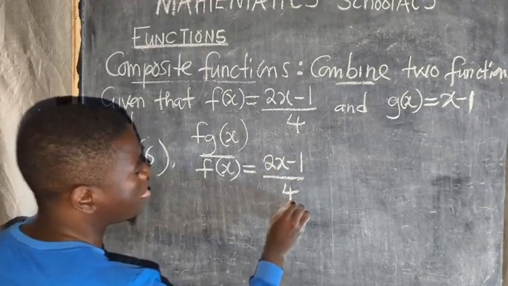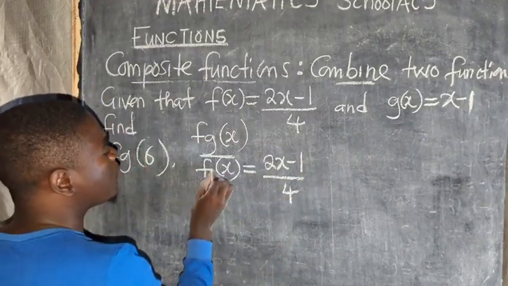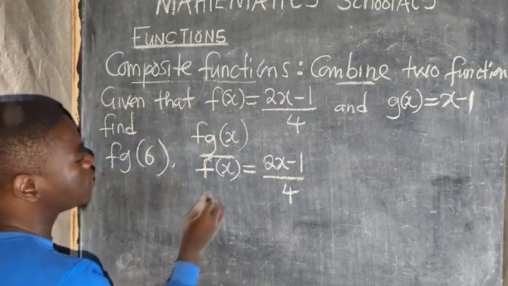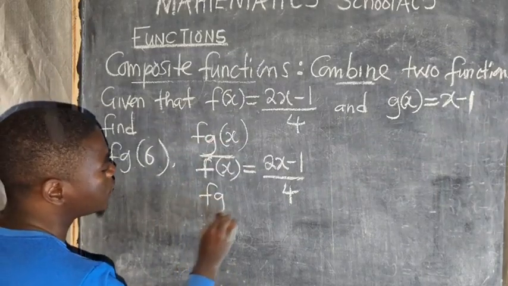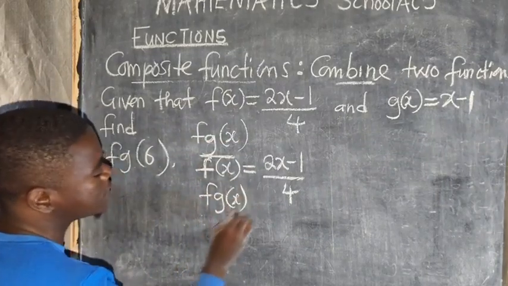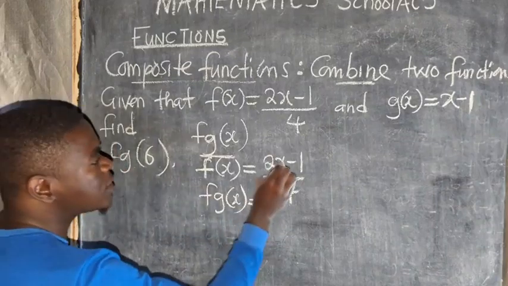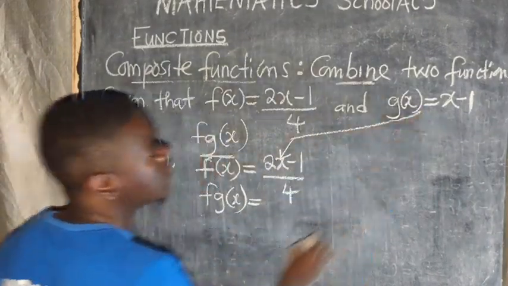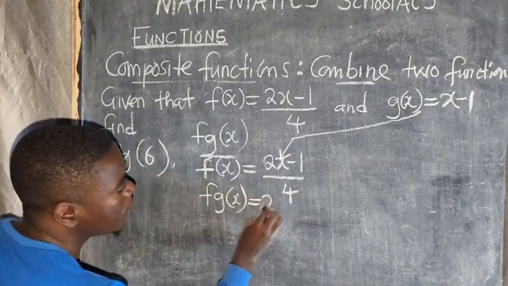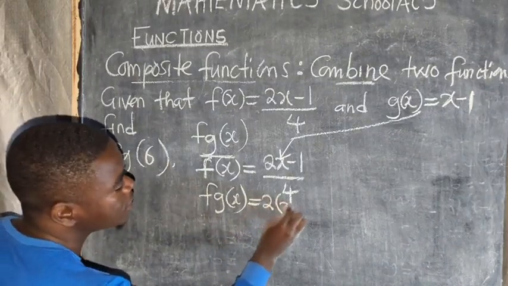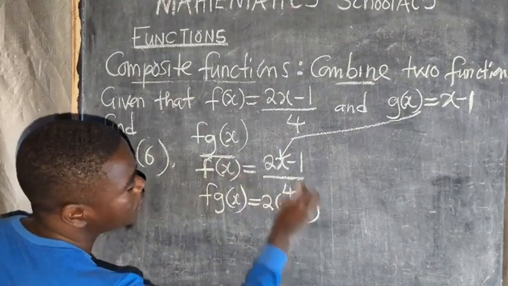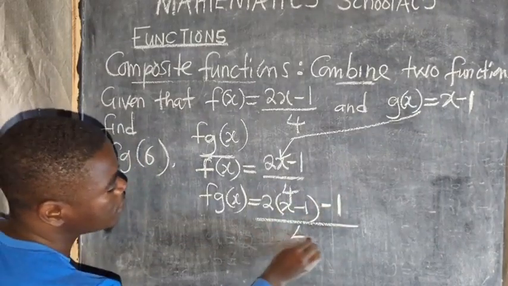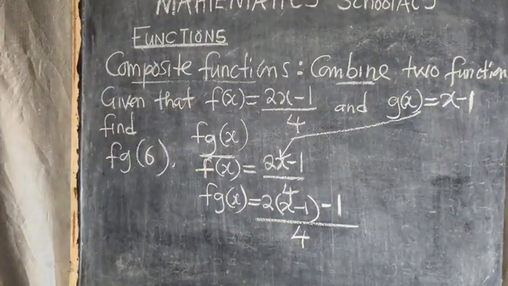over 4. Then after writing f of x, there is a g that has been included. I say fg of x is equal to, just where there is x, that's where I'm going to put that function. So 2, then x minus 1, then there is a minus 1 there, then over 4.